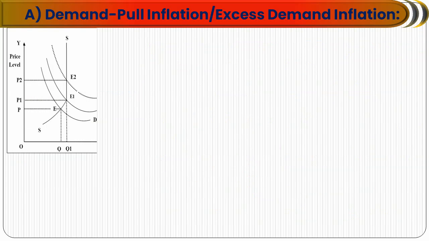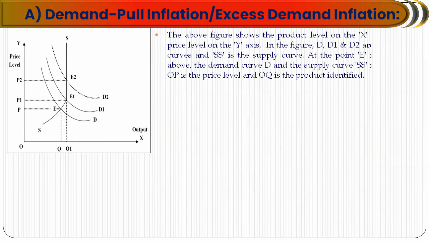So with a diagram we can also explain this inflation. In the above figure, the x-axis shows the output and the price level is on the y-axis. D, D1, D2 are demand curves and SS is the supply curve, which is stable.